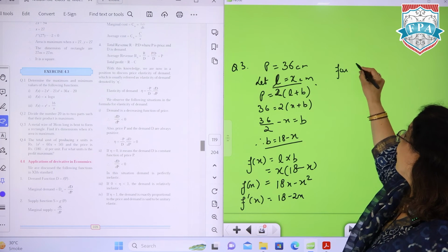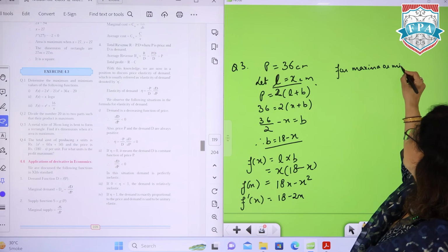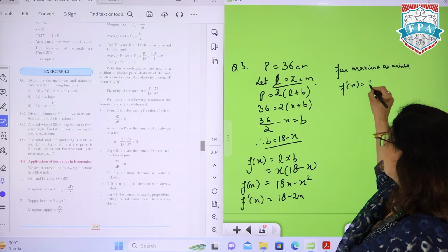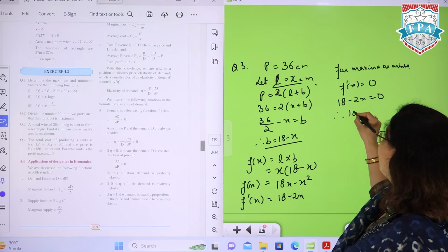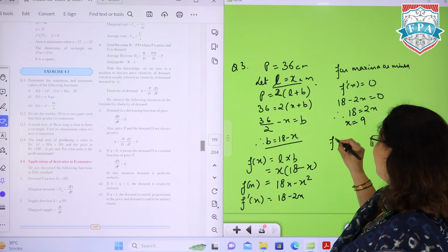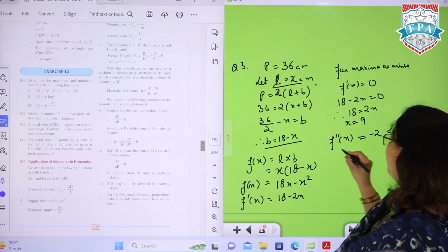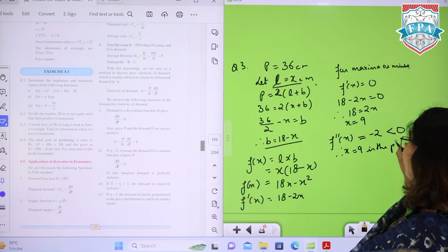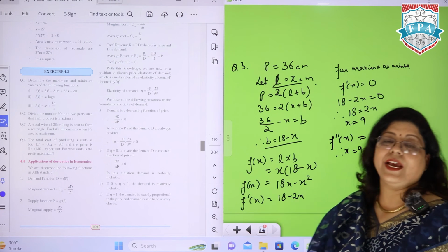Here for turning points, for maxima or minima, f dash x is 0. So 18 minus 2x is 0, and therefore 18 is equal to 2x, x is 9. Then we'll calculate f double dash x. ये directly आपको -2 मिल रहा है, which is less than 0. Therefore, x is equal to 9 is the point of maxima. ये आपको सीधे सीधे आंसर दे रहा है. You don't have to solve next.